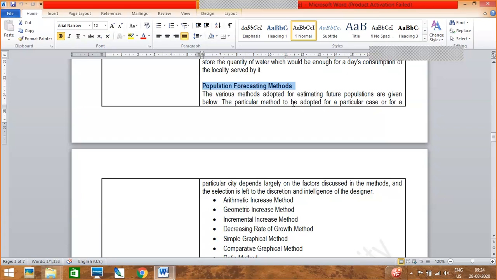Okay. So today we will study about the population forecasting method. Last class we completed all the numericals. We have known about all the demands, and what types of drafts there are. We have learned all about those things. So now, after knowing all those demands, today we will discuss the population forecasting method. You can write down the topic name: population forecasting method.